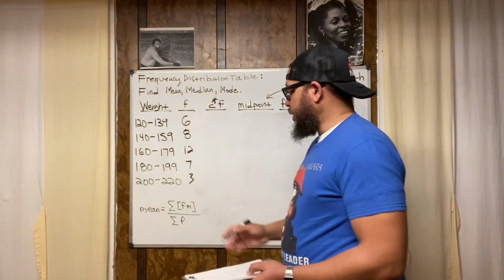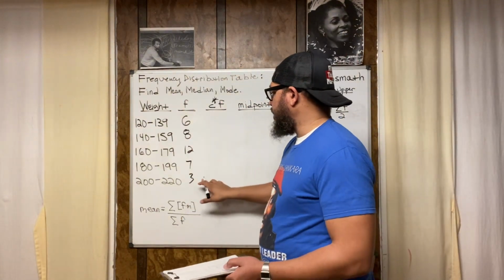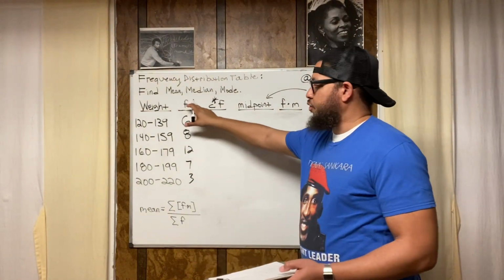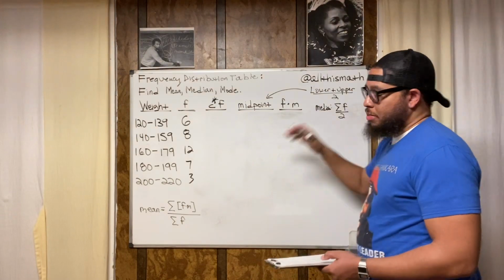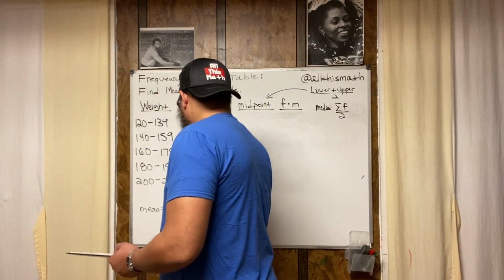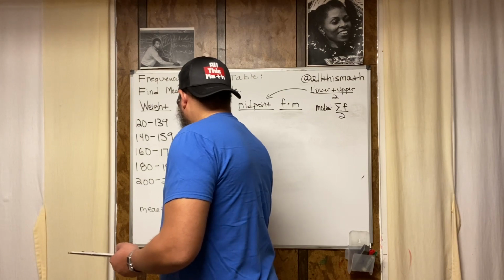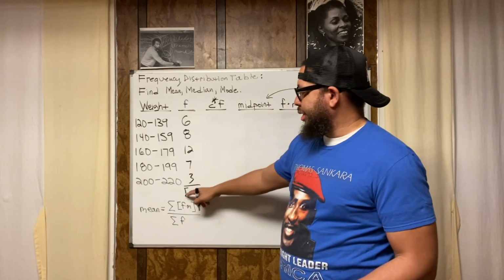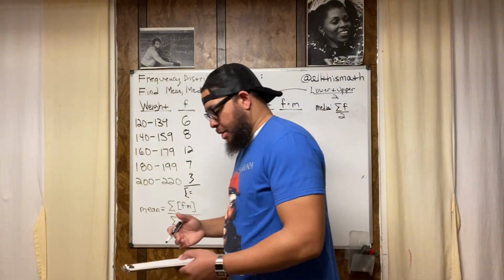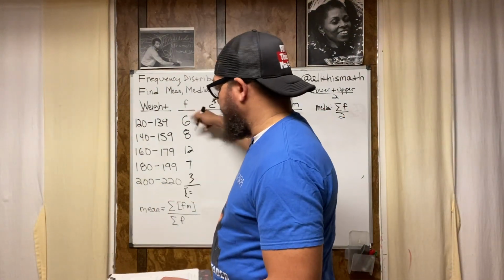All right. Now, one thing we should do, now we've got the frequency, in order to find the median, we're going to need the sum of the frequencies anyway, right? So we might as well find that now. What I do is I write a line and I write sigma notation. That's not a good sigma, but sigma is a Greek letter which stands for the sum, right? We're going to add them all up. Just add them all up.